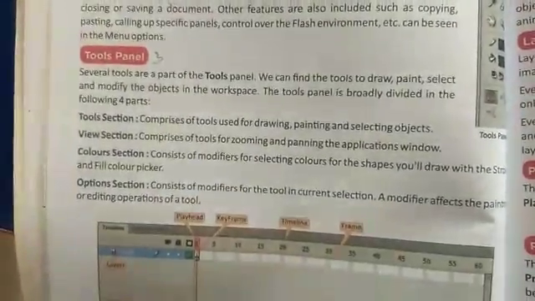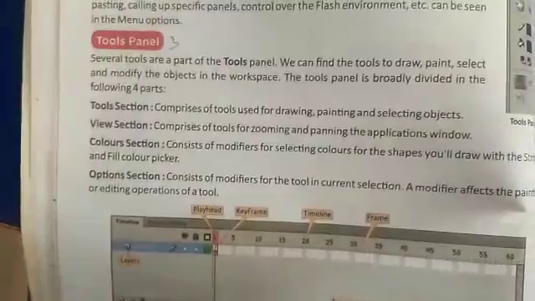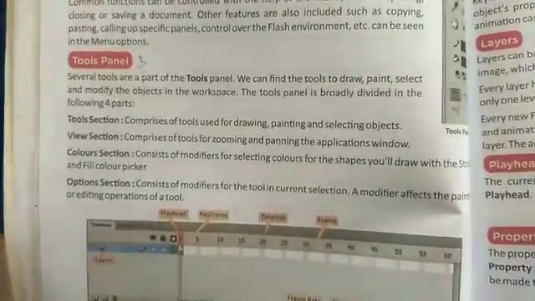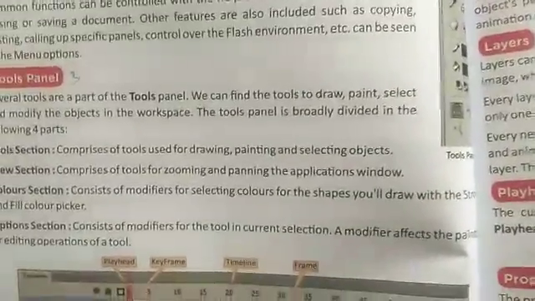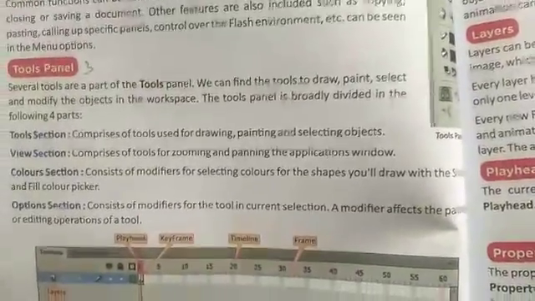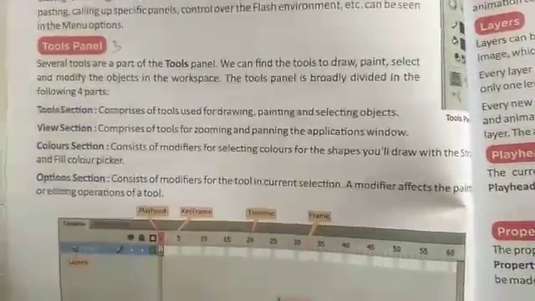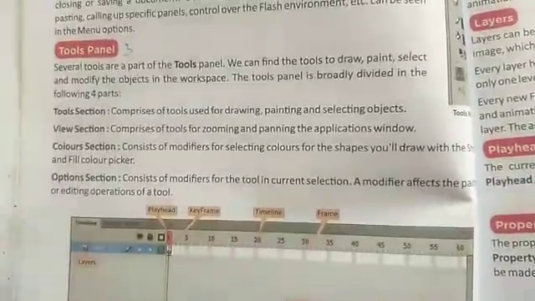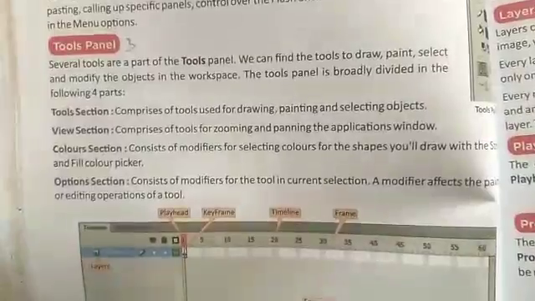The tool panel is divided into 4 parts: the tool section, view section, color section and option section. The tool section comprises tools used for drawing, painting and selecting objects. The view section comprises tools for zooming and panning. Zoom in, zoom out and panning will be there in the view section.